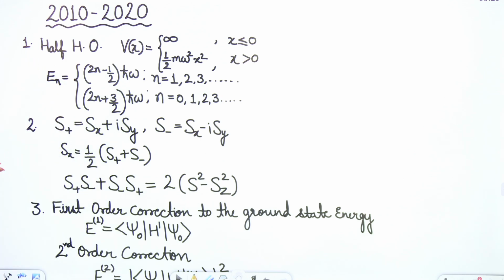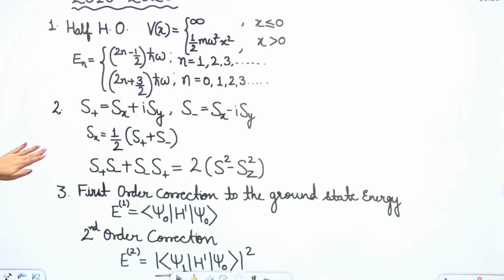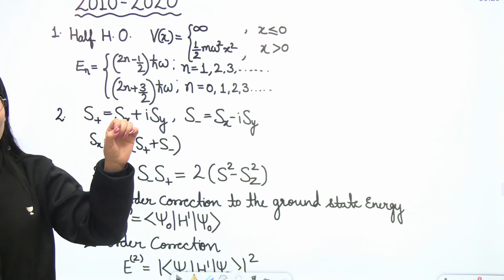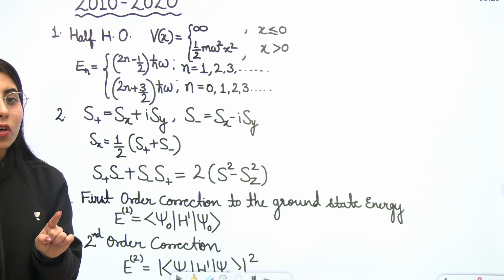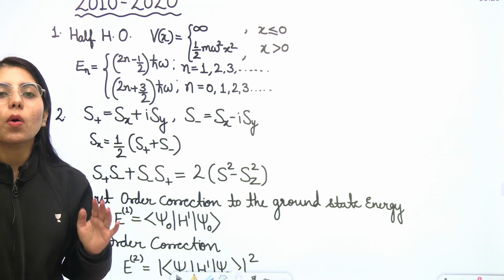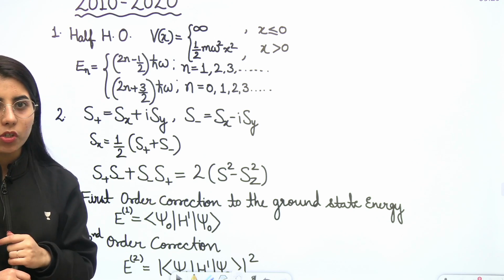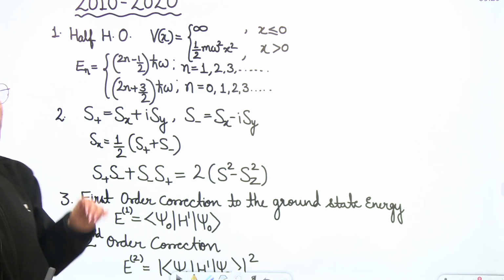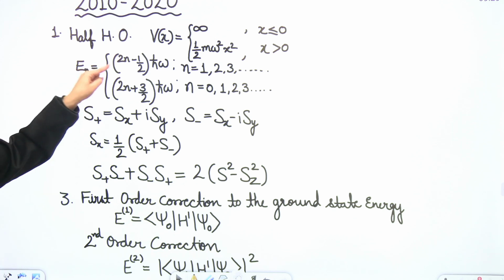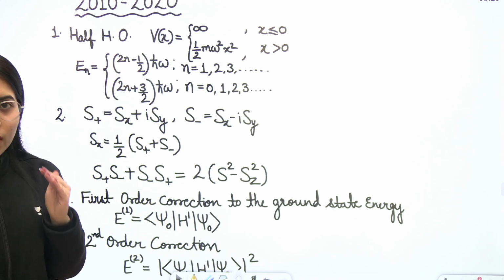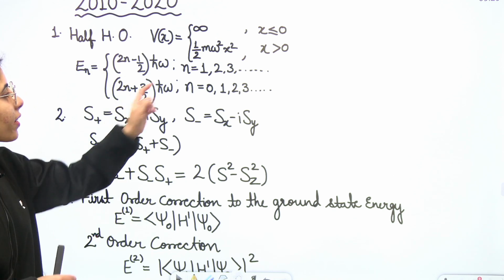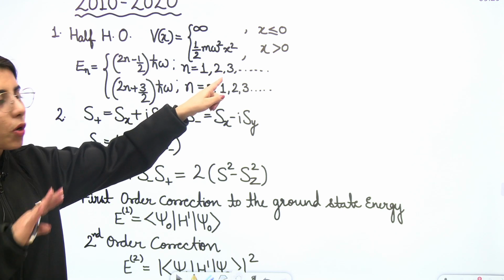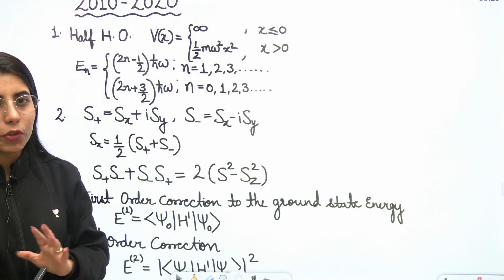Now the energy expression for the half harmonic oscillator or truncated harmonic oscillator is different from the normal harmonic oscillator energy expression. So what is the energy expression here? It is (2n minus 1/2) h cut omega, where n values start from 1 and can be 1, 2, 3 and so on.